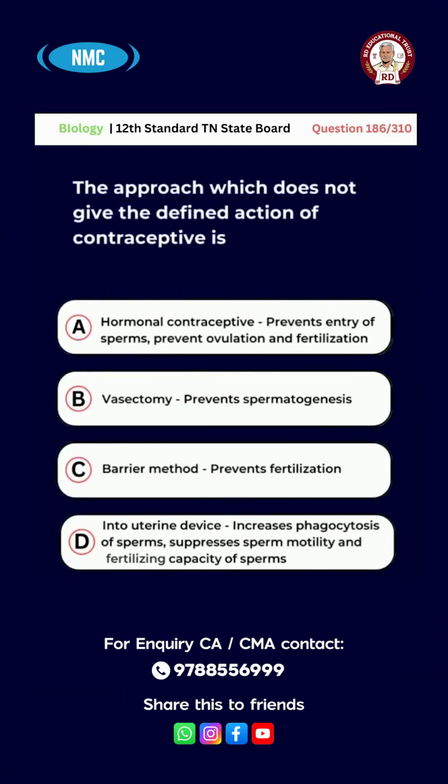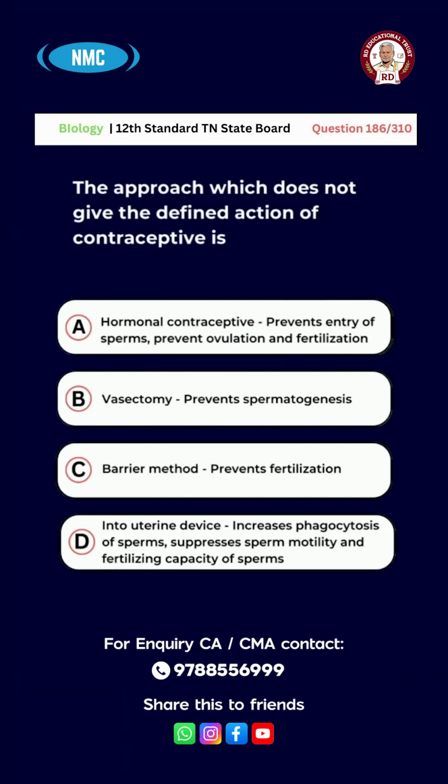Question number 186. The approach which does not give the defined action of contraceptive is option A. Hormonal contraceptive, prevents entry of sperms, prevents ovulation and fertilization. B. Vasectomy, prevents spermatogenesis. C. Barrier method, prevents fertilization.